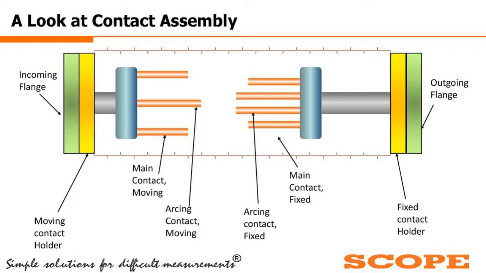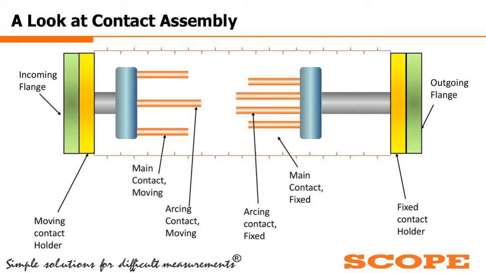Then we have the contact holders, the fixed contact holder and the moving contact holder. Then the contact assembly is there. On the left side we have shown the main contact moving part and arcing part. Similarly, on the right hand side we have shown the fixed assembly, the fixed part of the breaker.